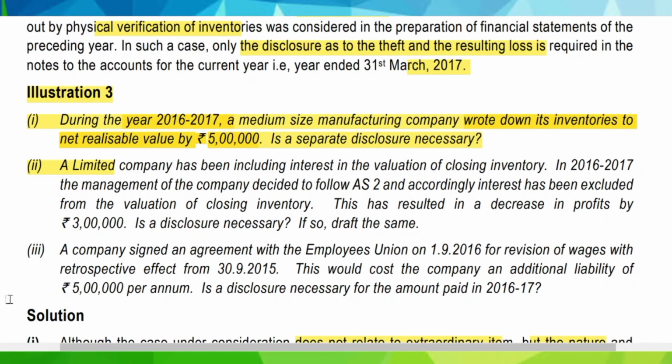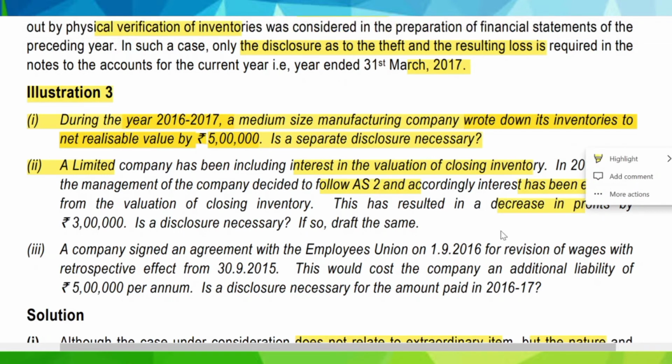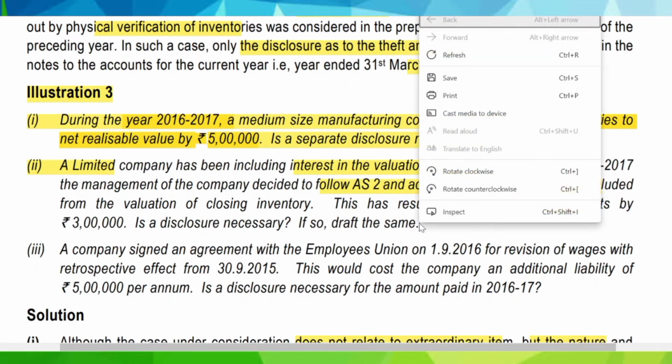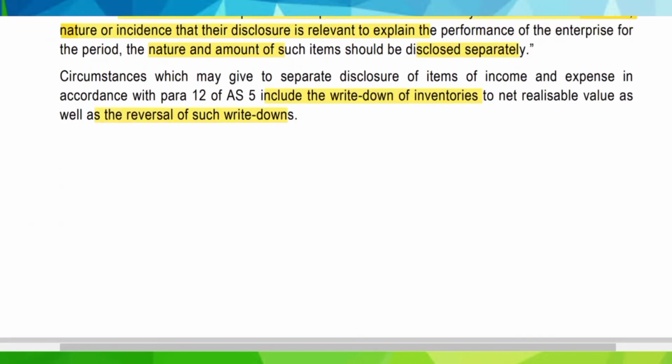Now we will look into this another question. A limited company has been including interest in the valuation of closing inventory. In 16-17, the management of the company decided to follow AS2 and accordingly interest has been excluded from the valuation. This has resulted in decrease in profit by rupees 3 lakh. Is a disclosure necessary? So it is also a pre-empt question. I am taking this question only because here we have to also draft the same. If so, draft the same. Due to this draft portion, I am again considering this question. So now let us look into the answer.